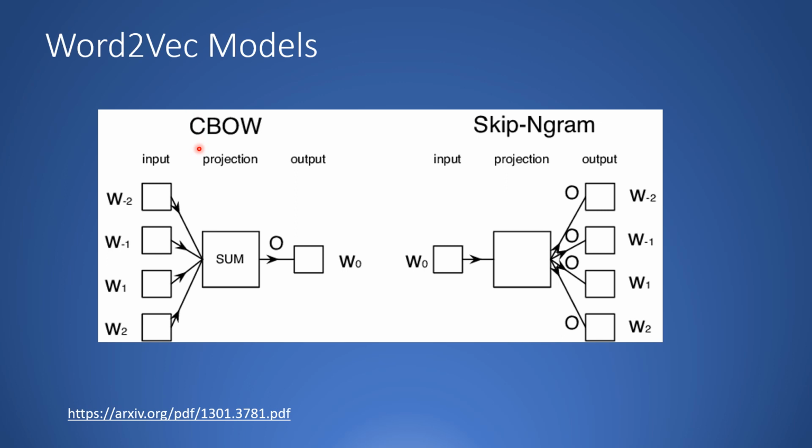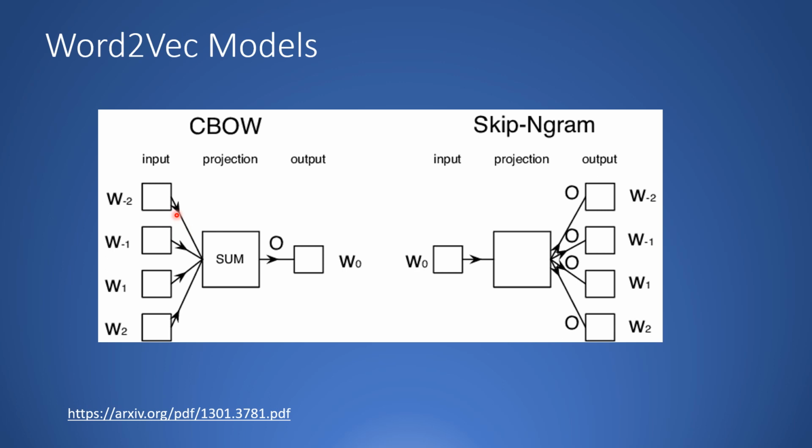There are two types of word2vec models. One is continuous bag of words, the other one is skipgram. In the continuous bag of words, you take a particular word in your text and you look at words which are before it and words which are after it.